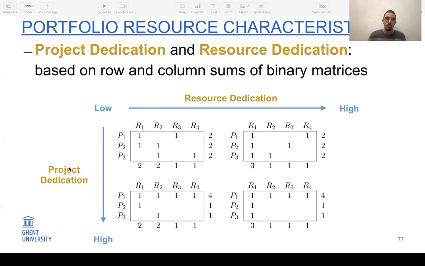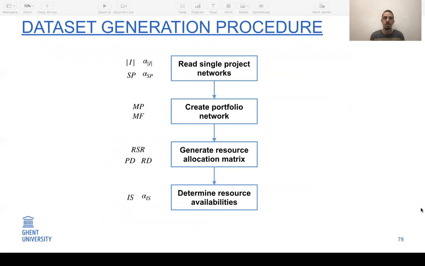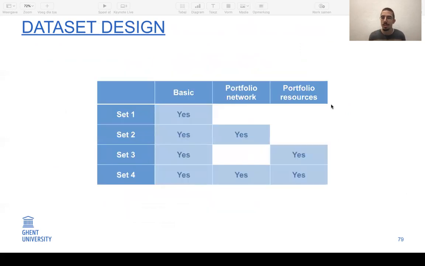We can do the same in the other direction, and this is what the project dedication indicates. So in total, we have 3 measures to describe this matrix. We propose a generation procedure, which can generate instances based on the target values for all the measures that we propose. And with this procedure, we generate 4 new data sets. The first one only incorporates the basic characteristics, so it's very similar to existing data sets from the literature. But we also propose 3 new data sets, which always include at least one of these 2 categories.